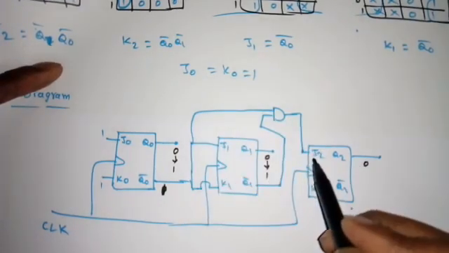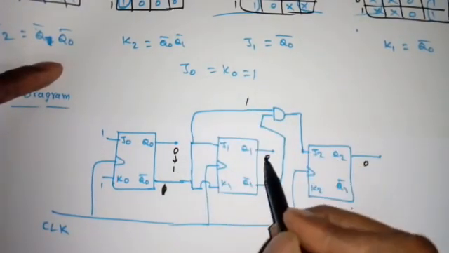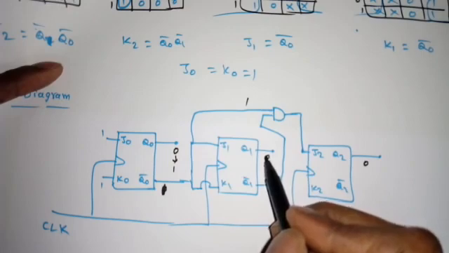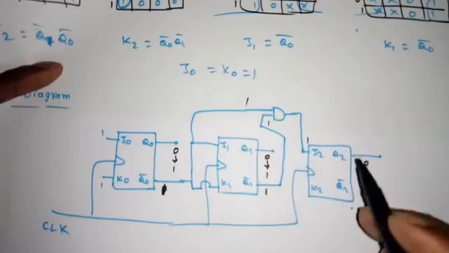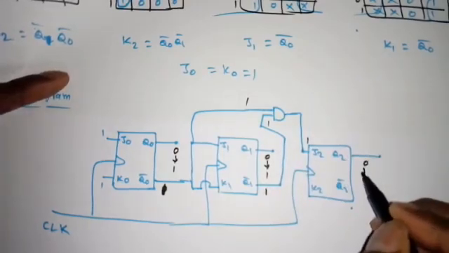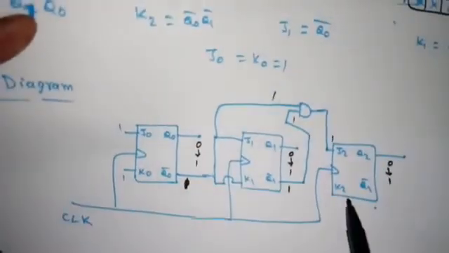But what happens to the input of this one? So this is 1 and previously this was 1, that means it is 1, so 1 into 1 is 1. So all the flip-flops will toggle the previous state, so it will become 111. So 000 means I will get 111. Now present state is 111.